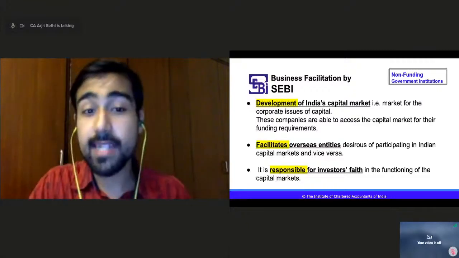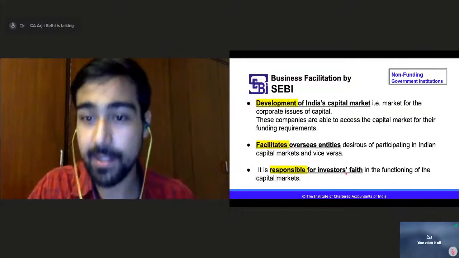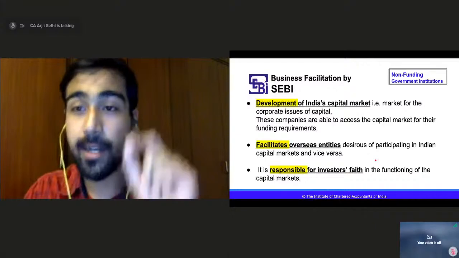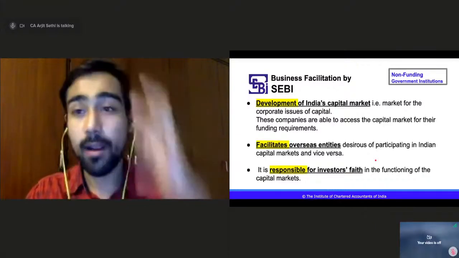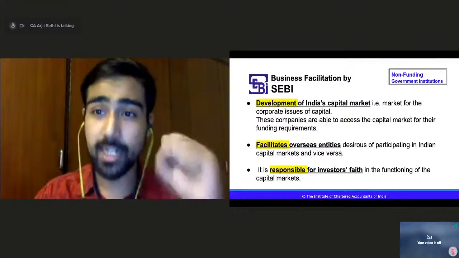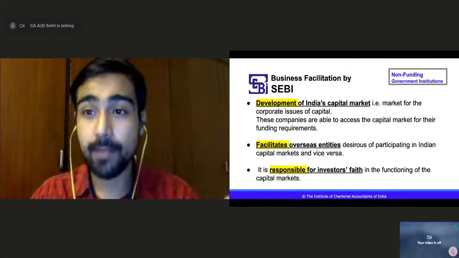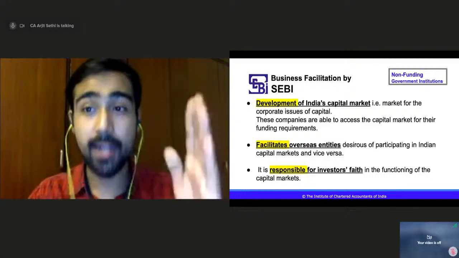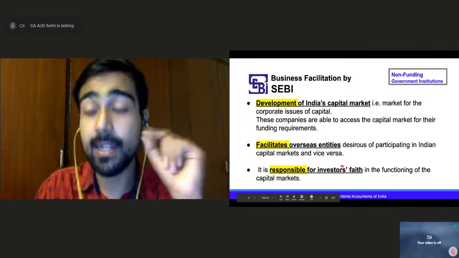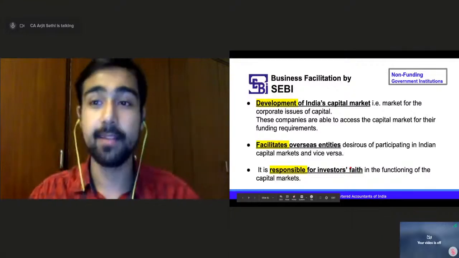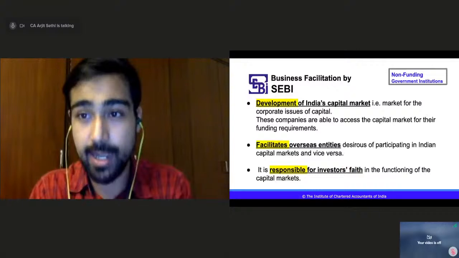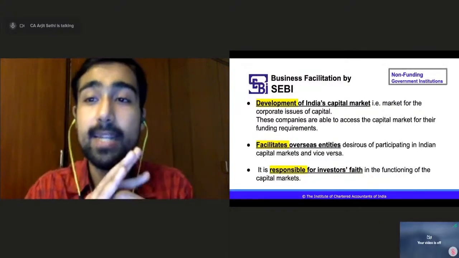Third, it is responsible for investors' faith in the functioning of the capital market. When fraudulent companies or companies giving misleading information in the market are punished, put behind bars, or banned from security markets, that increases the investors' faith in the securities market. If I'm investing money in shares, in debentures, my money is safe.